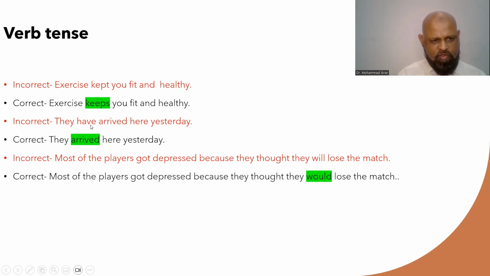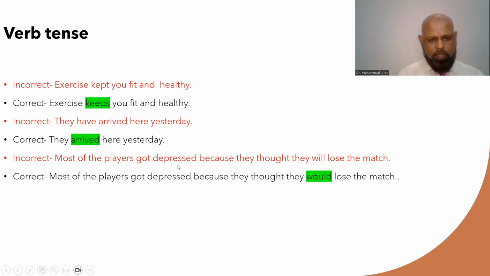Another type of sentence here is they have arrived here yesterday. Now, yesterday is a time word which is used for the past situation or past event. And here, the sentence is in the present perfect tense. In fact, you have to use simple past, as you see in the correct sentence here. They arrived, which is in the simple past, yesterday. So when we use a time word for the past, we have to use the simple past. Okay, they arrived here yesterday.